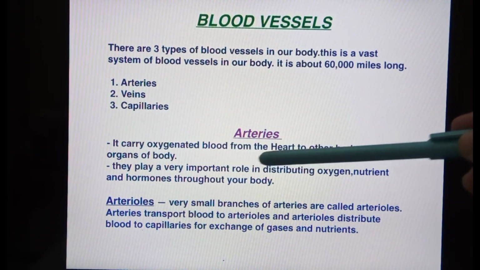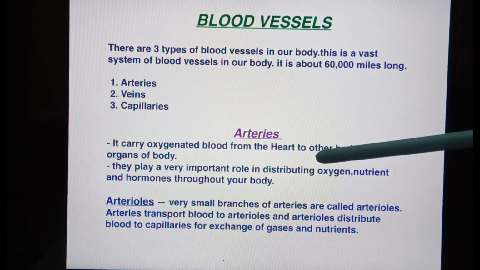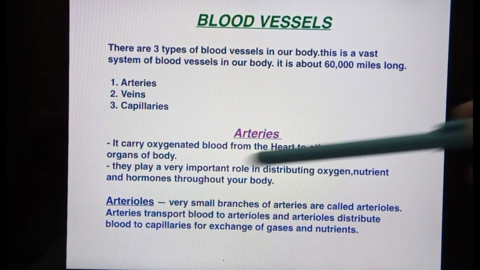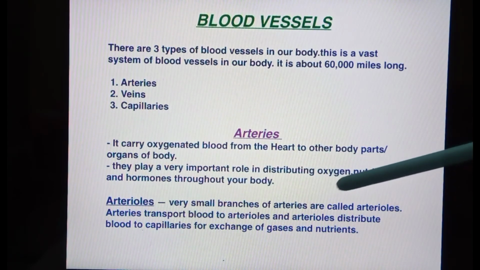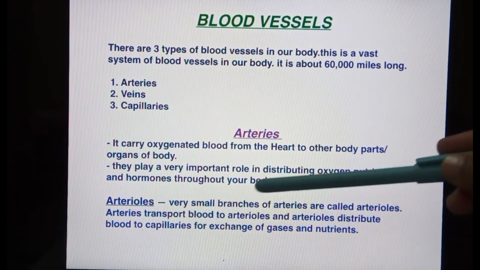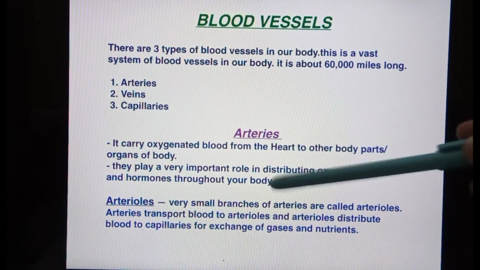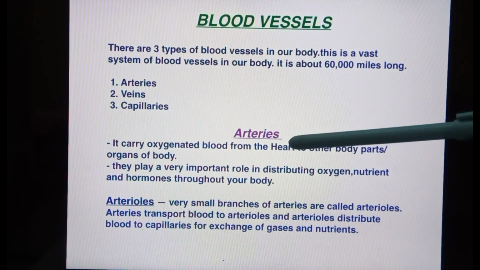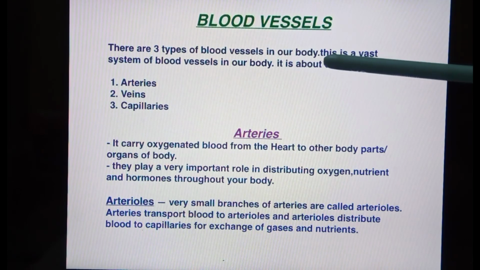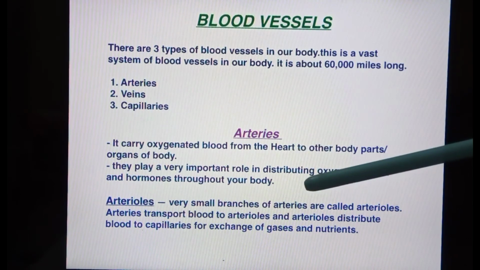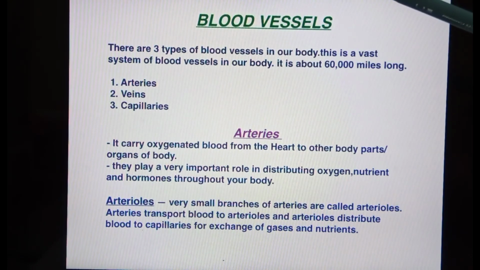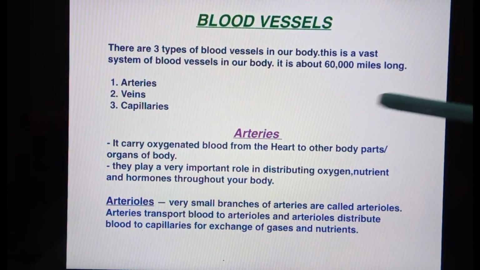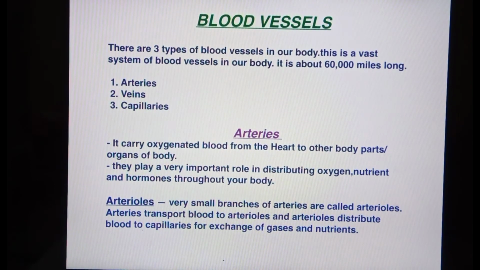Arteries carry oxygenated blood from the heart to other body parts and organs. They play a very important role in distributing oxygen, nutrients, and hormones throughout the body. Why is this kind of network present in our body? Why are so many vessels present? Our body is made of cells.